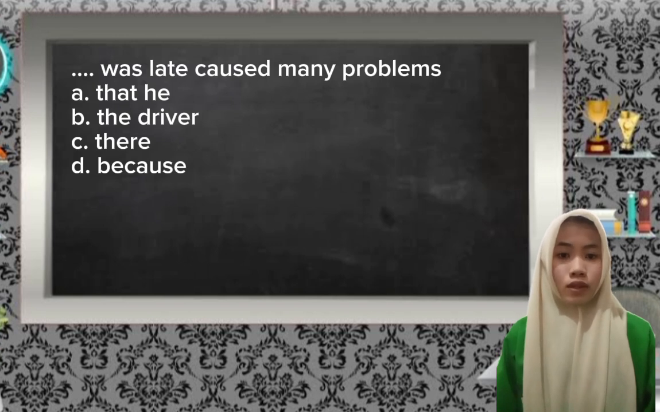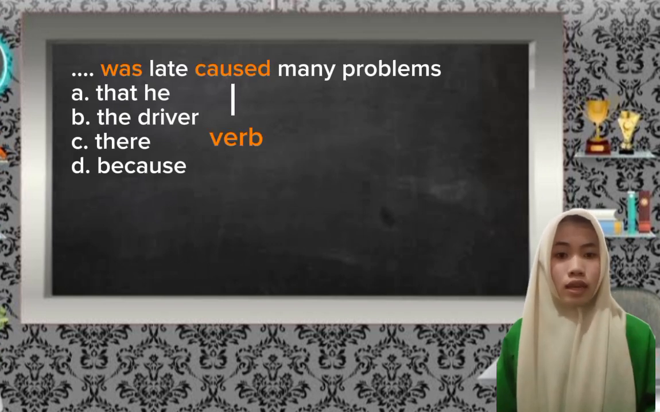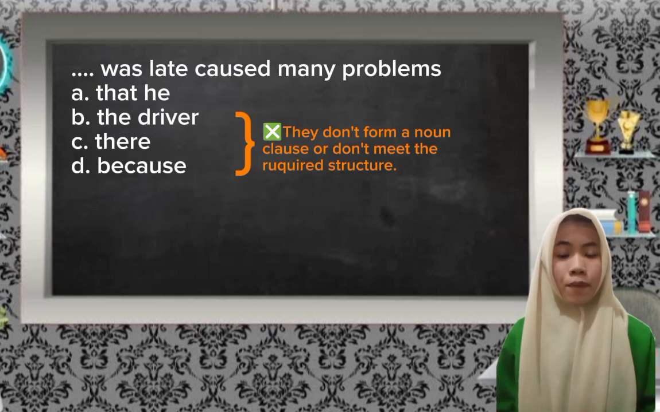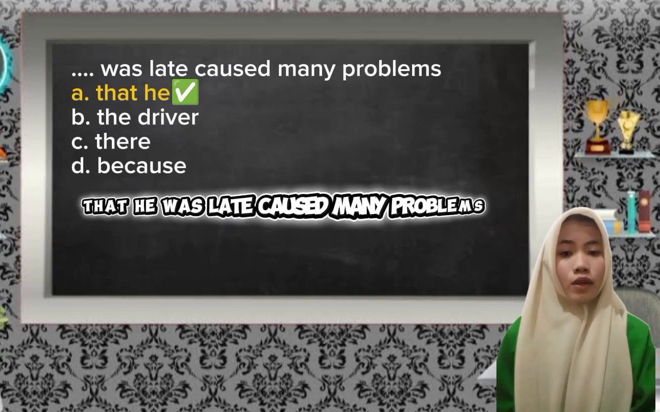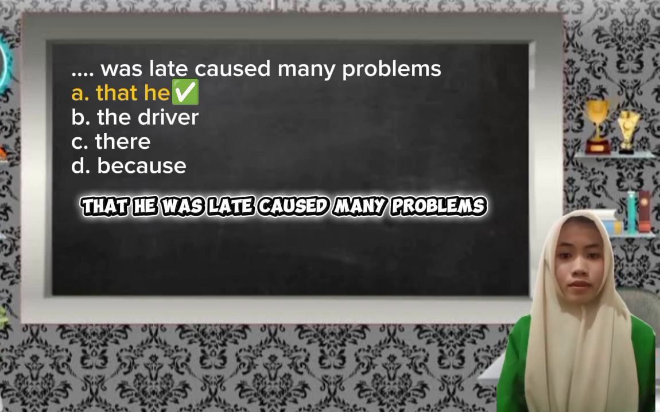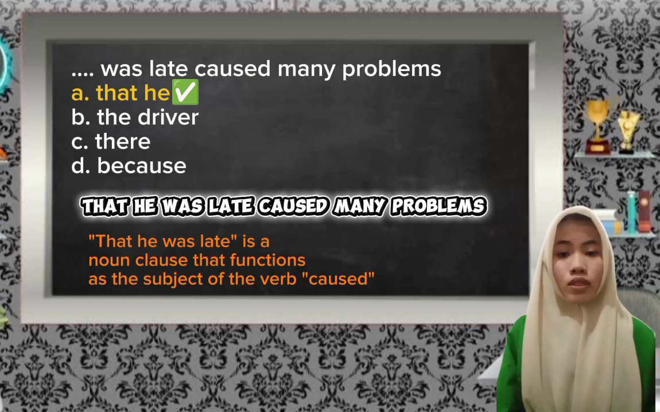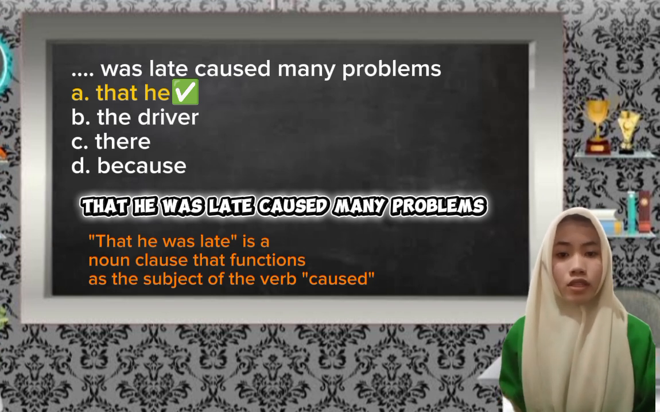First, let's look. There are two verbs, was and caused. It means there must be two subjects. Options B, C, and D are incorrect because they don't form a noun clause or don't meet the required structure. So the correct answer is A. That he. So the complete sentence becomes that he was late caused many problems. Here, that he was late is a noun clause that functions as the subject of the verb caused.